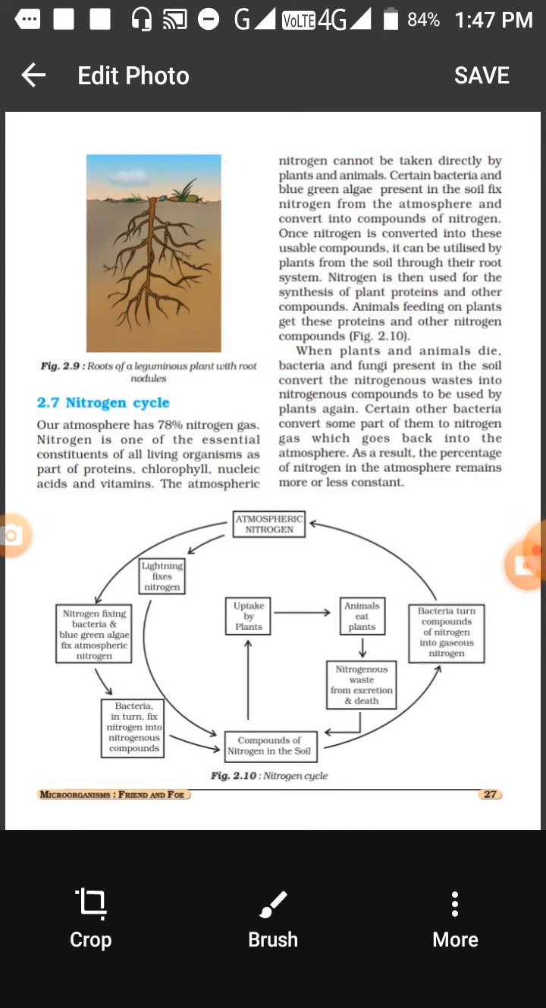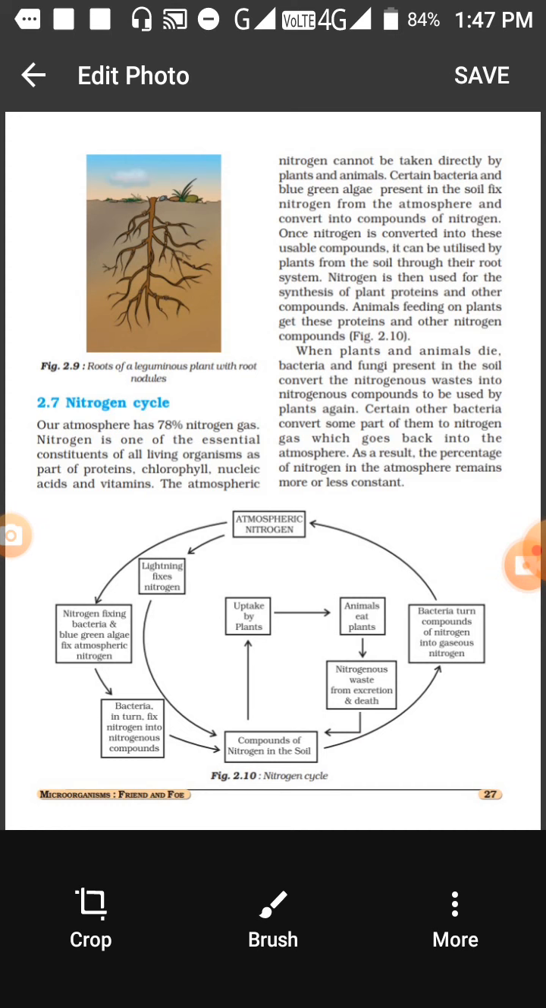Now if you see this diagram carefully, it shows that there is a cycle shown. At the top of the cycle there is atmospheric nitrogen shown. From that there are some arrows which are going towards the left. Then it shows how the atmospheric nitrogen enters the soil. So the nitrogenous bacteria which are living in the roots of some leguminous plants, which are the pulses, they absorb nitrogen from the air and convert it into nitrates.